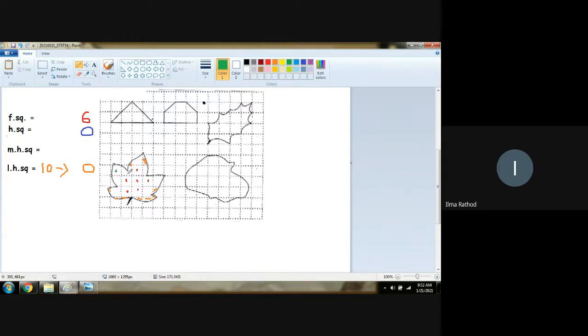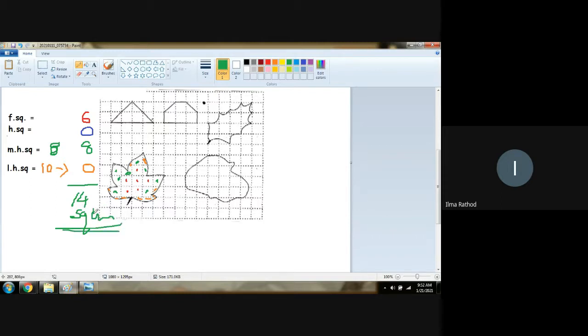This one is 4, 5, 6, 7. More than half is what? 8. Will be directly multiplied by 1. 8. Total will be 15 square. Any doubt?